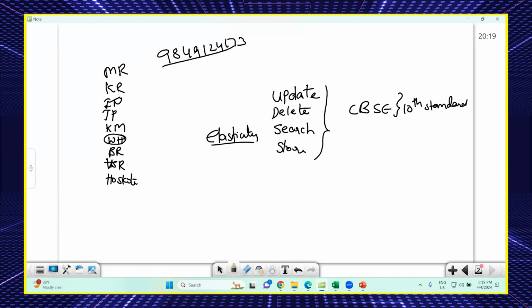That's what happens to databases most of the time: how many people does it support? Whenever you deploy any website or a new product, they'll ask you, and in cloud also, how many people are going to hit your website? For 1,000 members the price will be something; for 10,000 members the price would be different; for 20,000 members, different; and if 1 lakh people are hitting at a time, the price would be different.